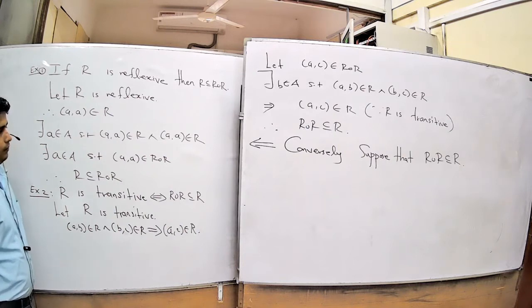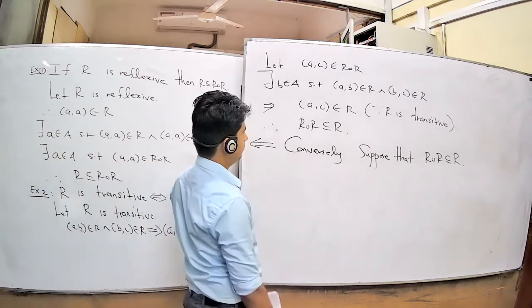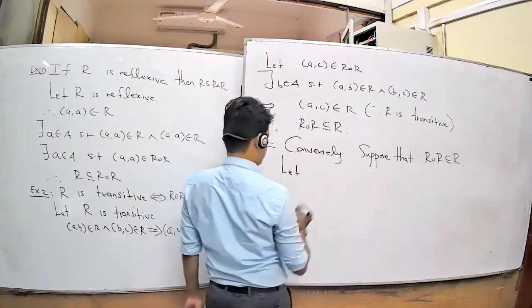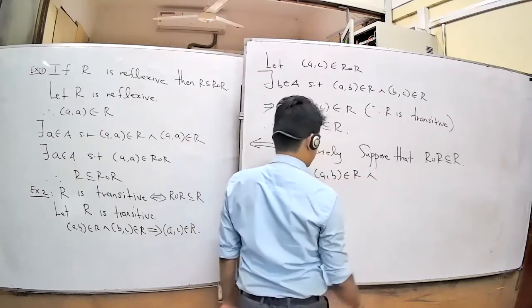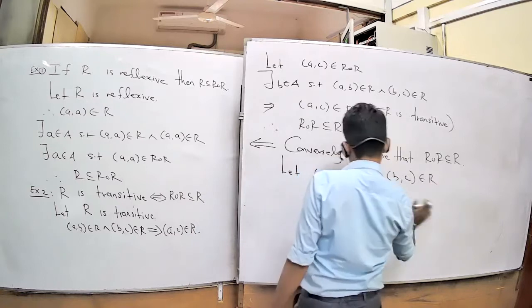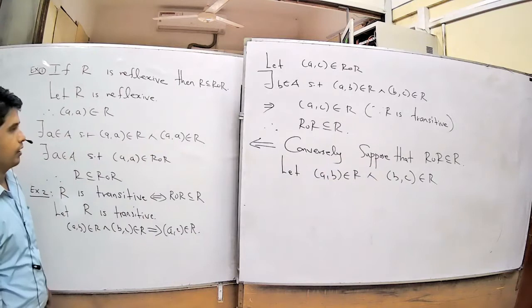For this part, let (a, b) belong to R and (b, c) belong to R. What is your claim now? You want to show that (a, c) also belongs to R.